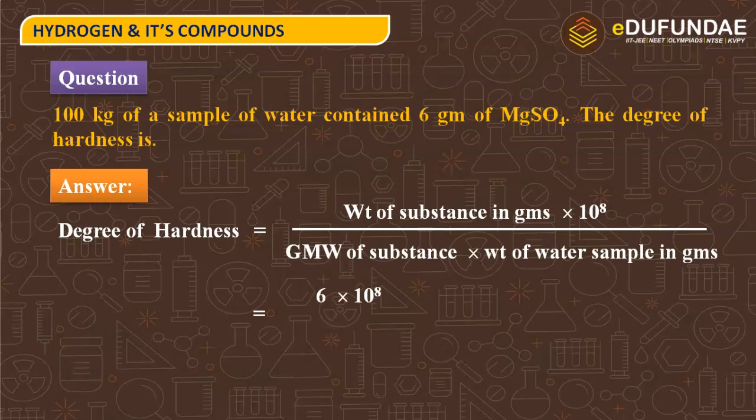So let us put all the values in the formula to get 6 × 10⁸ by 120 × 100 × 10³. So that will be equal to 50 ppm. So the degree of hardness of the given solution is equal to 50 ppm.